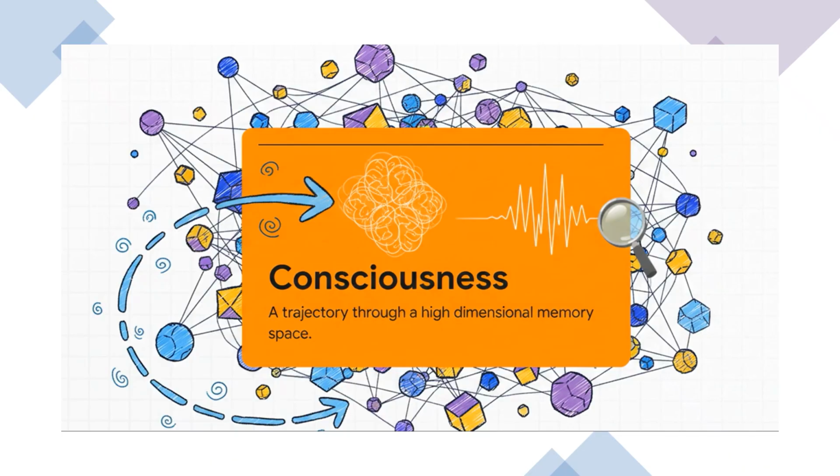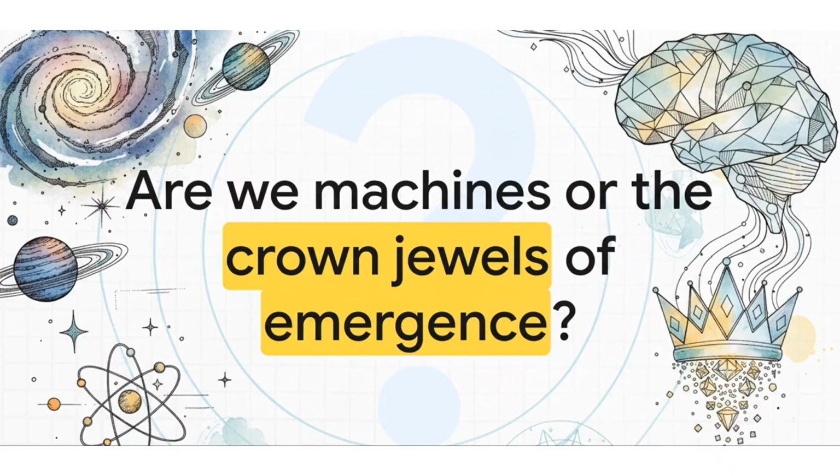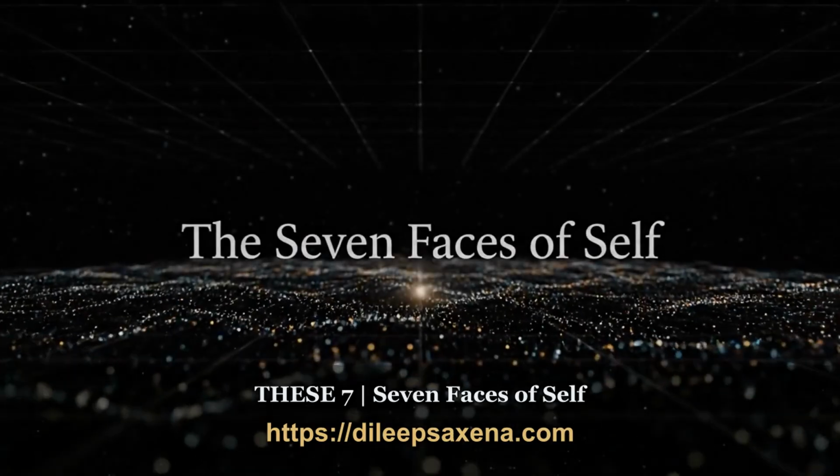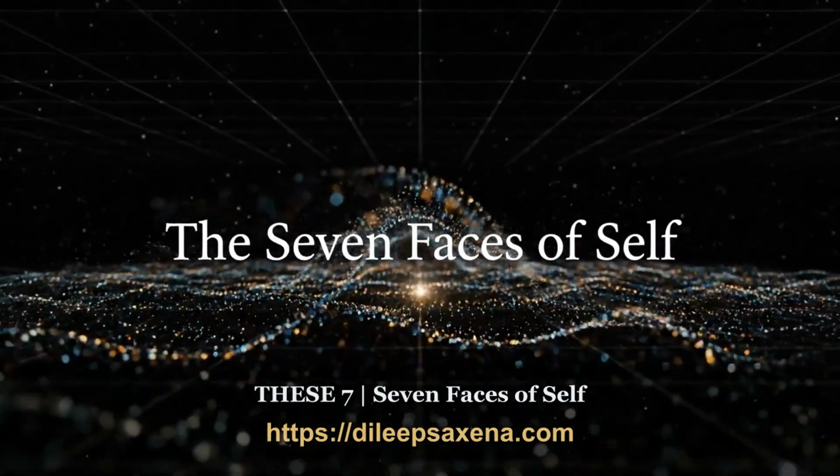The self can be seen as an attractor, a stable identity held by continuous prediction and control. Consciousness emerges as a trajectory through high-dimensional memory space, not as a single isolated event. So the final question is not whether we are machines. It is whether emergence made us something more. These are the 7 faces of self, a journey from matter to information to awareness.